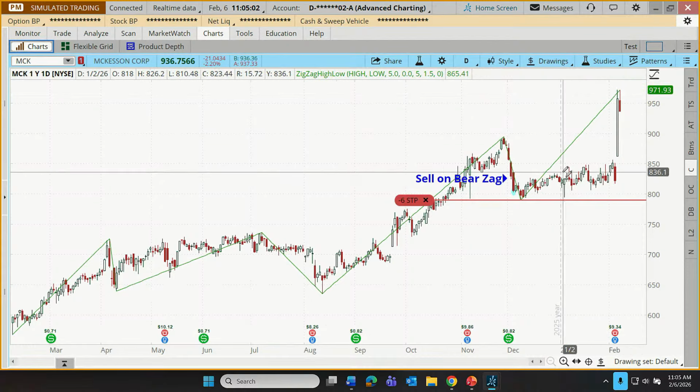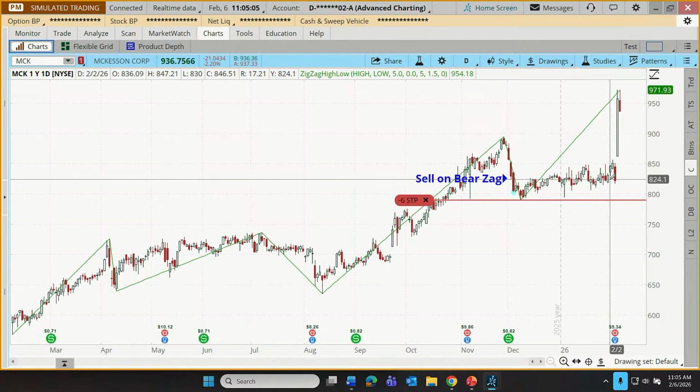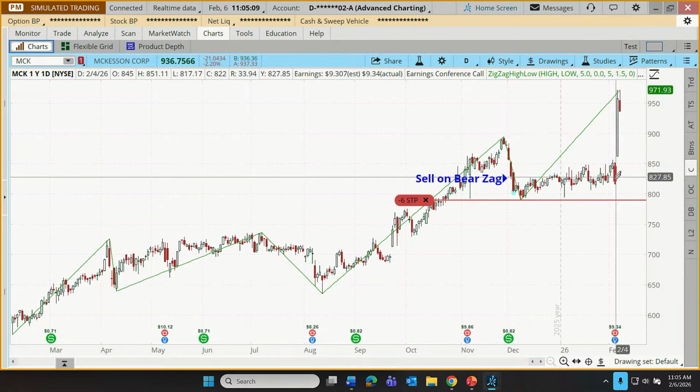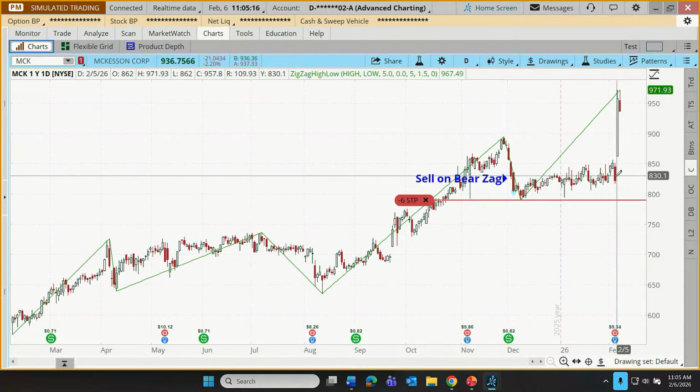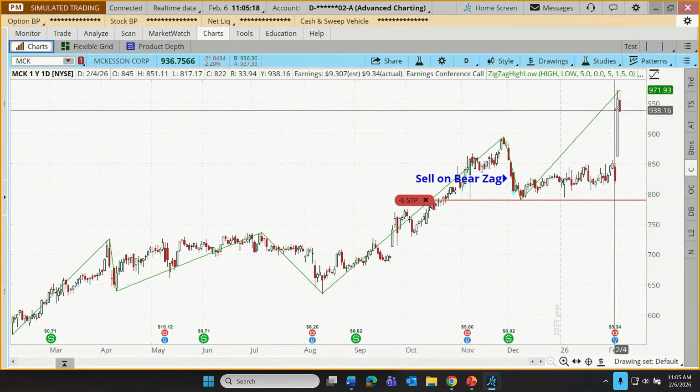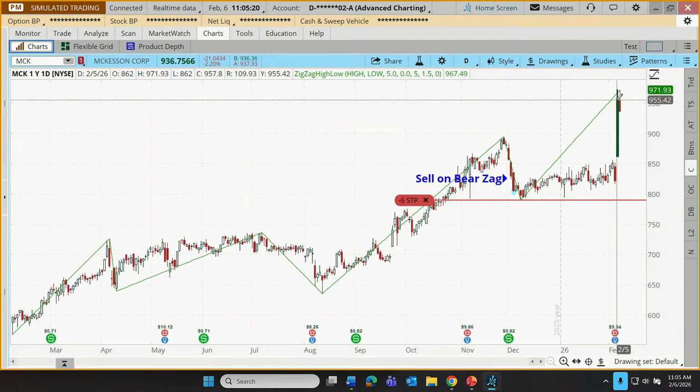You can see we got quite a bit of waffling around. A zag requires a relatively large move in the other direction. We haven't gotten that yet. This earnings announcement, obviously, though, went very well for McKesson shareholders. We are only paper money shareholders, unfortunately. But I got a strong move to the upside.